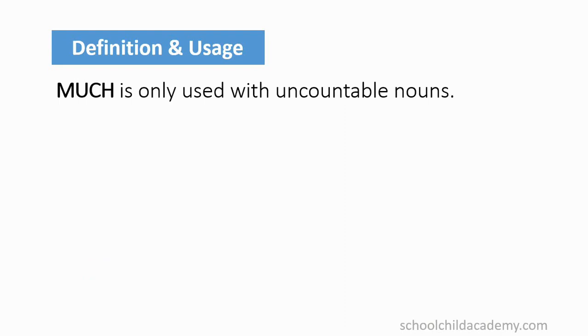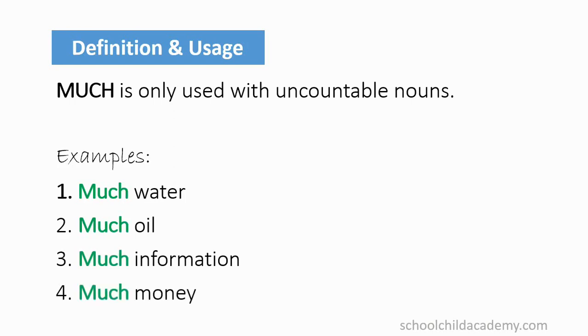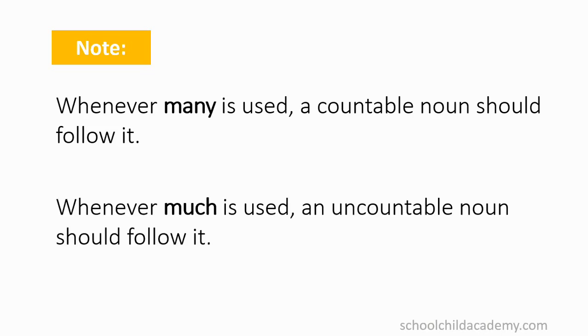Much is only used with uncountable nouns. Examples: much water, much oil, much information, much money. Water, oil, information, and money are all uncountable nouns. Note: whenever many is used, a countable noun must follow it. And whenever much is used, an uncountable noun must follow it.